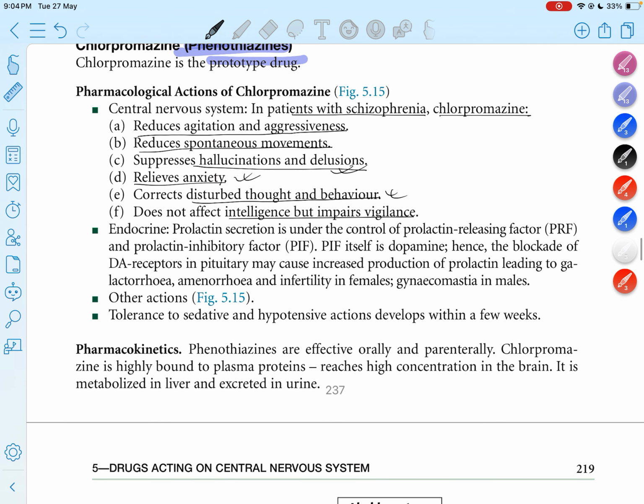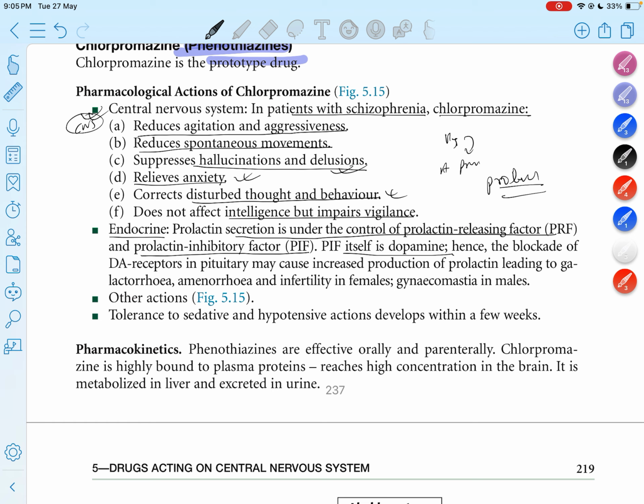These are the actions seen in the central nervous system. In the endocrine system, prolactin secretion is under the control of prolactin releasing factor and prolactin inhibiting factor, from the hypothalamus to the anterior pituitary, controlling the prolactin level in the circulation. The prolactin inhibiting factor is itself dopamine.